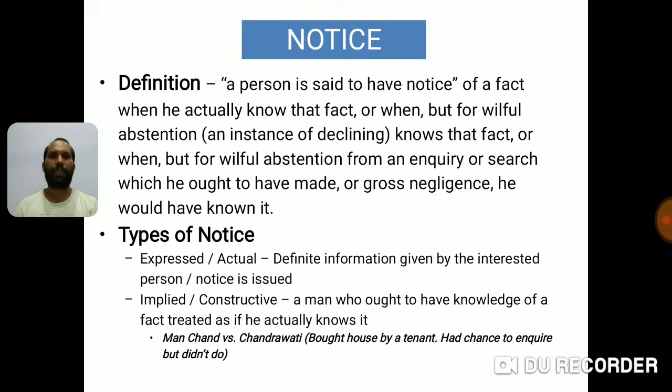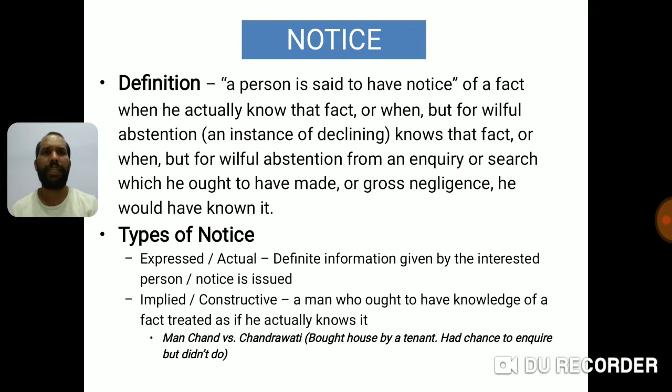Third major part is notice. The definition of notice: a person is said to have notice of a fact when he actually knows that fact, or when, but for willful abstention from an enquiry or search which he ought to have made, or gross negligence, he would have known it.